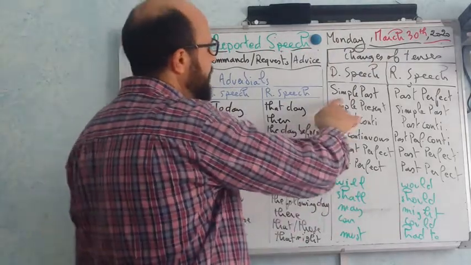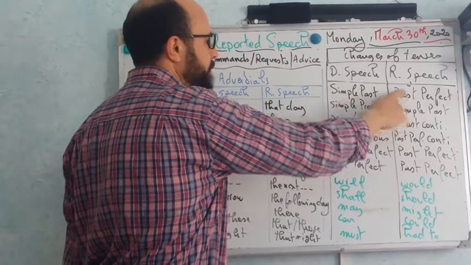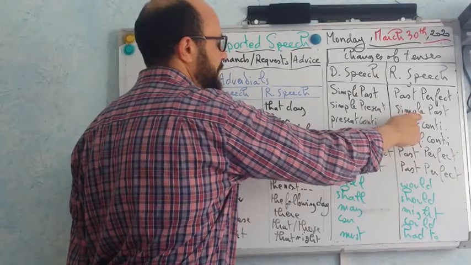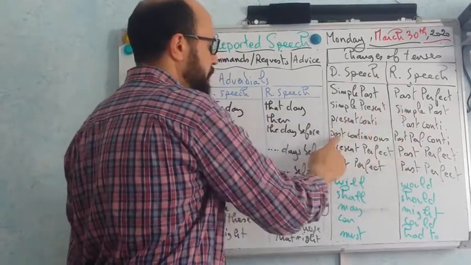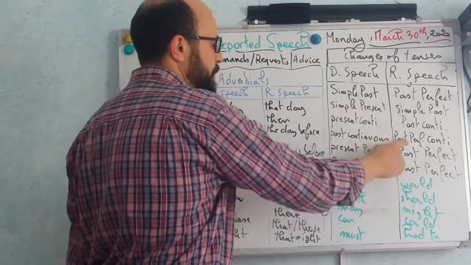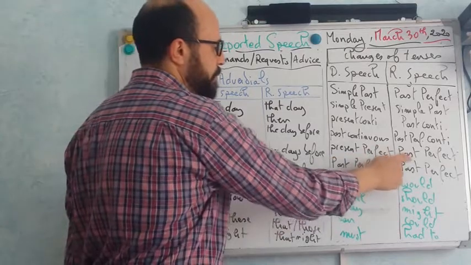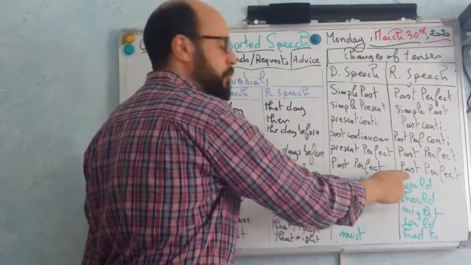If you have a verb in simple past, it becomes past perfect. Simple present becomes simple past. Present continuous, past continuous. Past continuous becomes past perfect continuous. Present perfect, past perfect, and the past perfect remains past perfect.